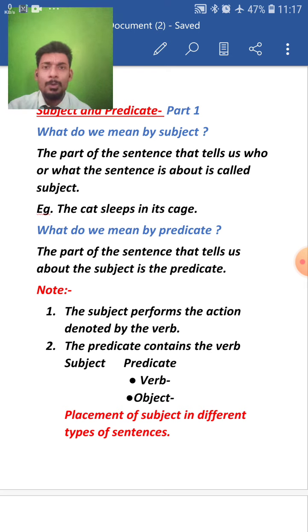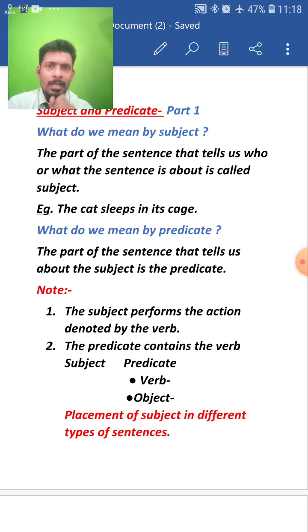The very first question that I have written is, what do you mean by subject? I already told you the meaning, that the subject is the doer of the action. The subject is the performer of the action. Means if somebody is performing that action, will become the subject. But the answer that I have written is similar to what I told you, but in a different way, in a changed way.